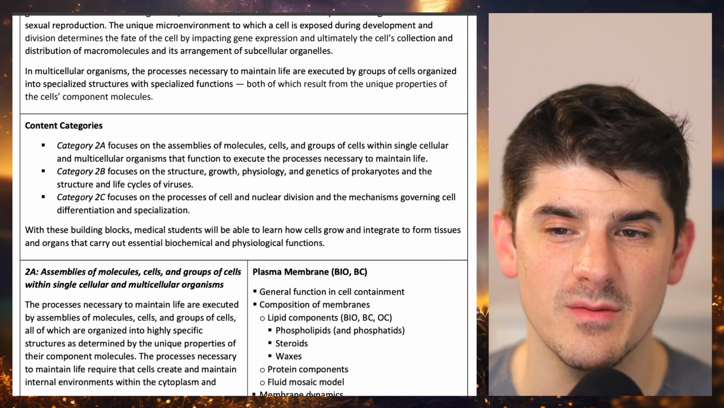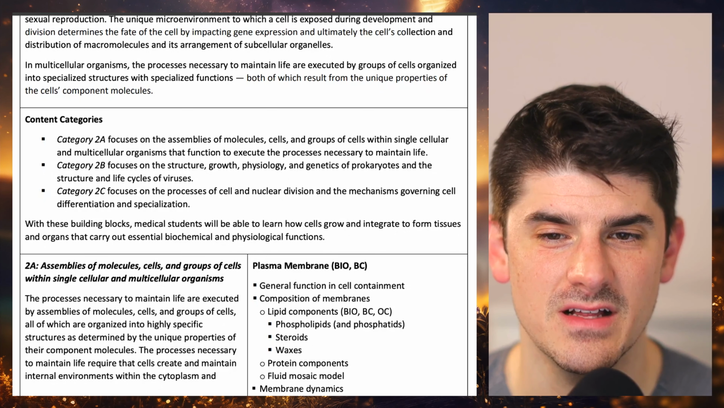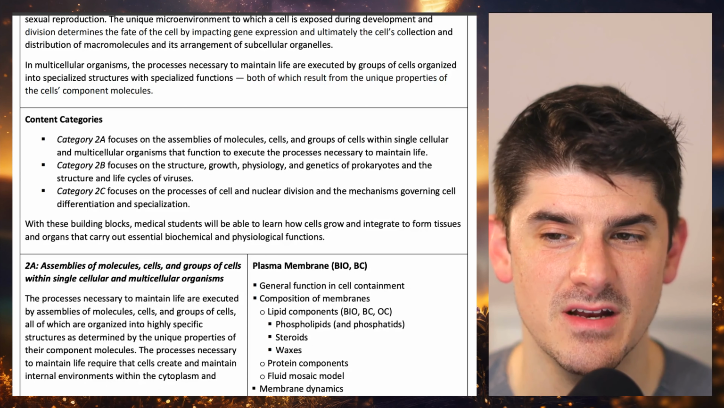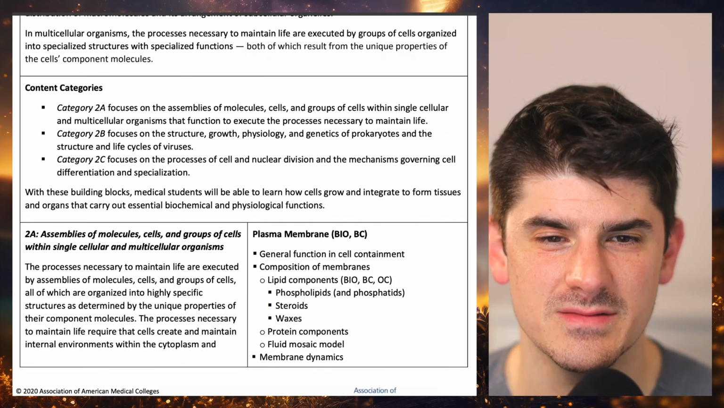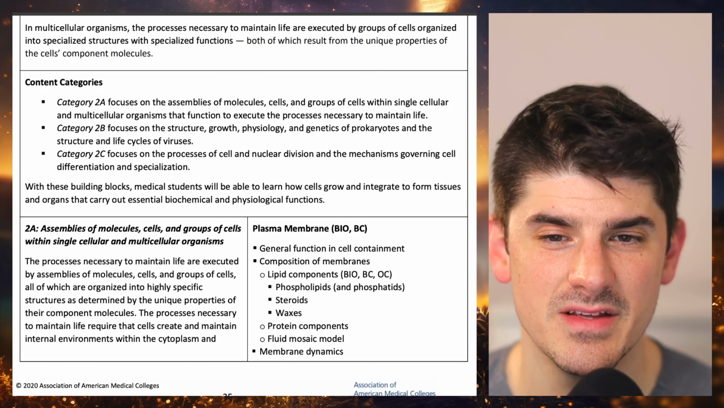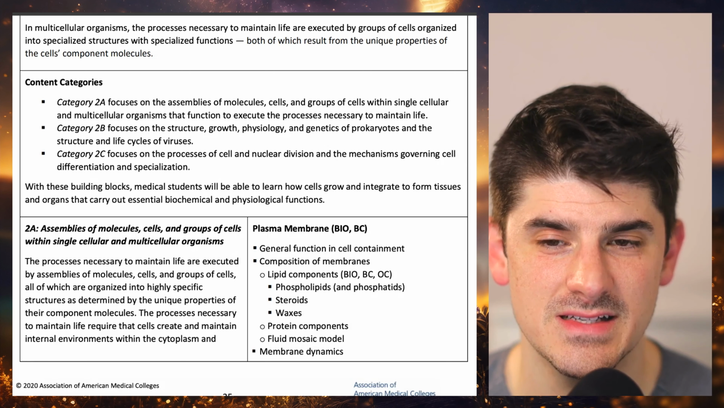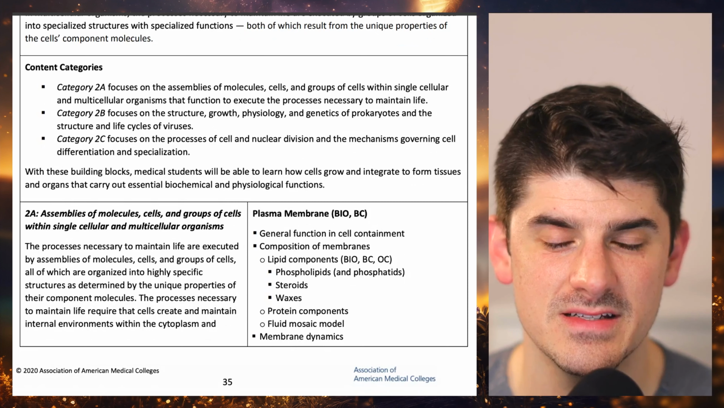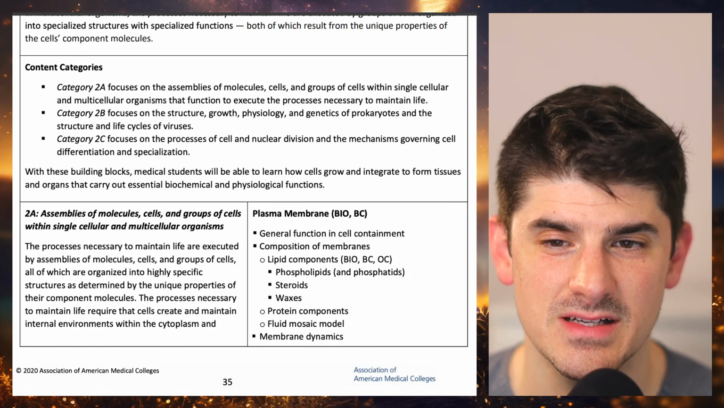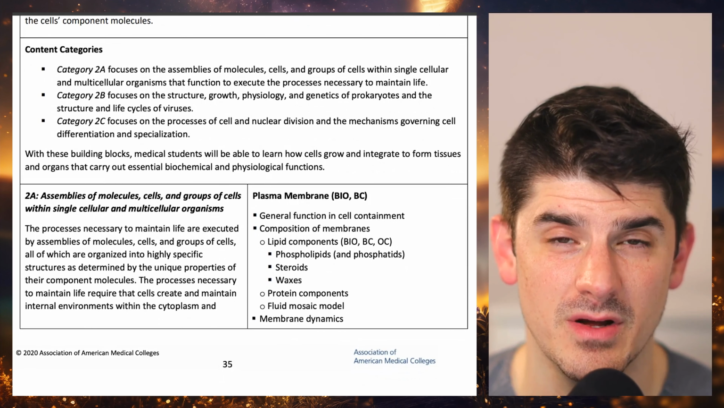The unique microenvironment to which a cell is exposed during development and division determines the fate of the cell by impacting gene expression and ultimately the cell's collection and distribution of macromolecules and its arrangement of subcellular organelles. In multicellular organisms, this process is necessary to maintaining life. The processes necessary to maintain life are executed by groups of cells organized into specialized structures with specialized functions, both of which result from the unique properties of the cell's component molecules.